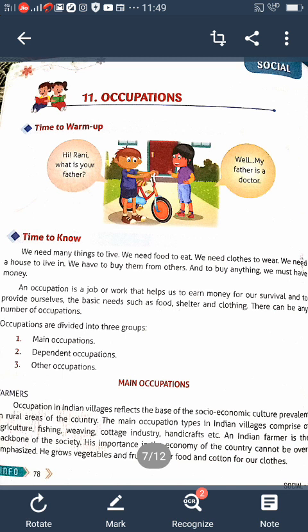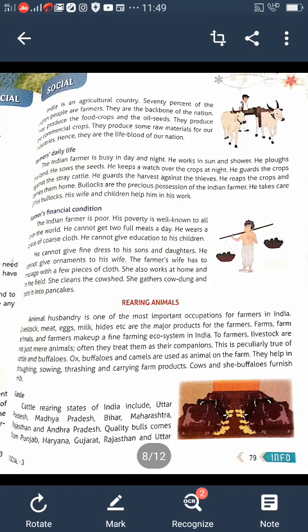So India is an agricultural country. 70% of the Indian people are farmers. They are the backbone of the nation. They produce the food crops and oil seeds. They produce the commercial crops. They produce some raw materials for our industries. Hence they are the life blood of our nation. Understood? India is an agricultural country.